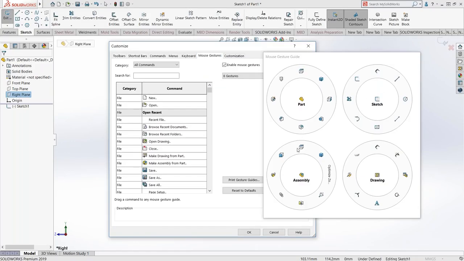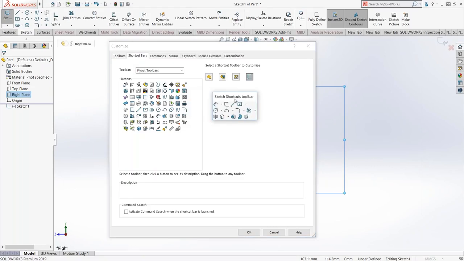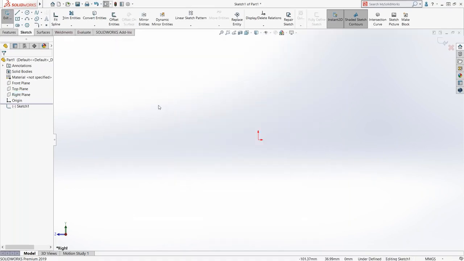So each of these can be customized, so you can add which items you might want to use over and over again. I use them both. Some people don't use any, some people use one or the other. You get to choose, customize it to the way it works for you. So here's the shortcut bar. These are, again, customized with any toolbar buttons that you want to put on there. Things that you use often, I would encourage you to customize those individually. So you'll see that pop up as I go.